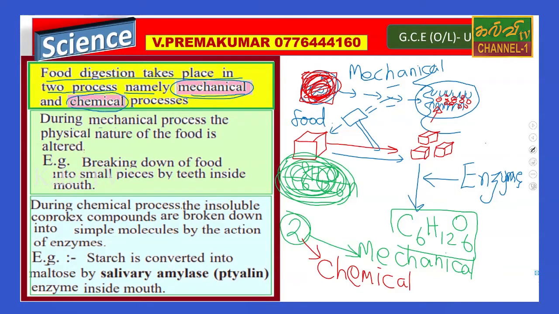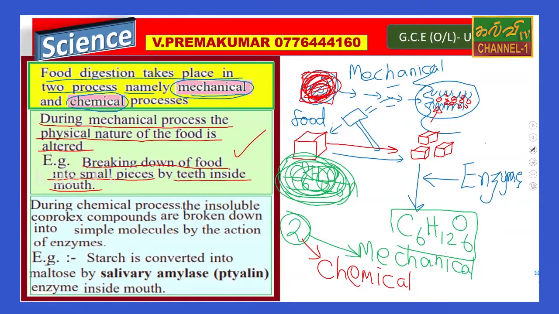During the mechanical processes, the physical nature of the food is altered. For example, breaking down of food into small pieces by teeth inside the mouth.